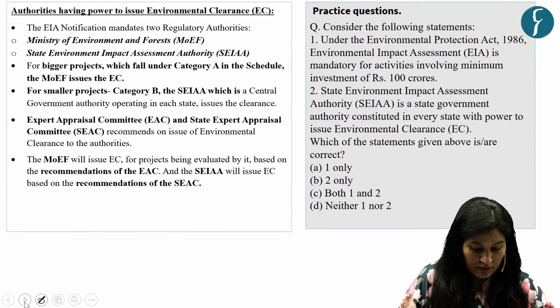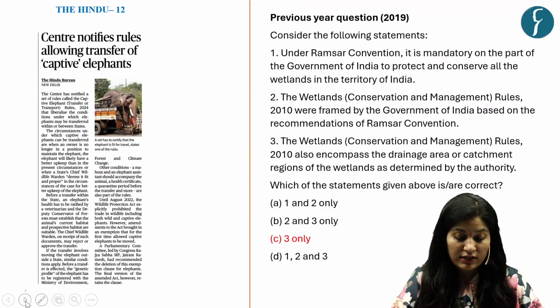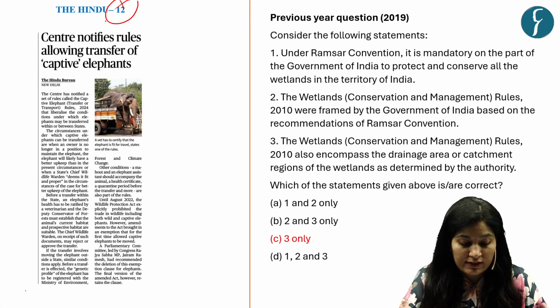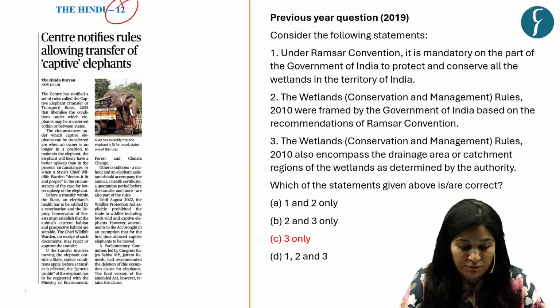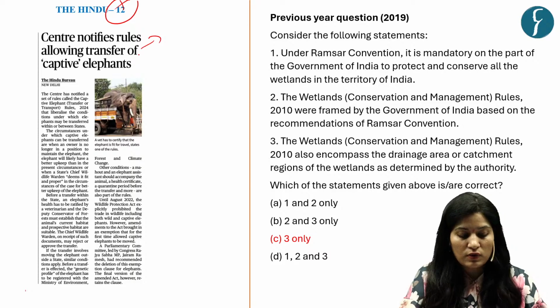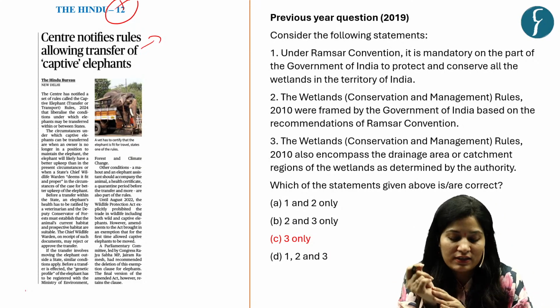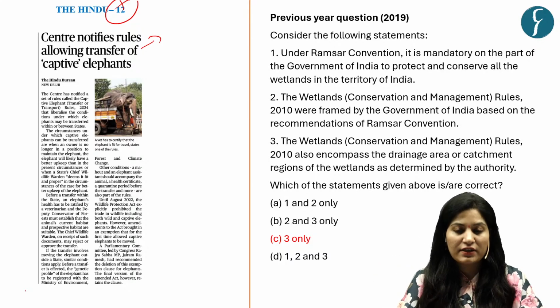Now come to our next question, which is based on this news article which appeared on page number 12. This article is about the Captive Elephant Transfer or Transport Rules 2024. Basically, these rules liberalize the conditions in which elephants may be transferred within a state or between states. Now, why have we taken this question?